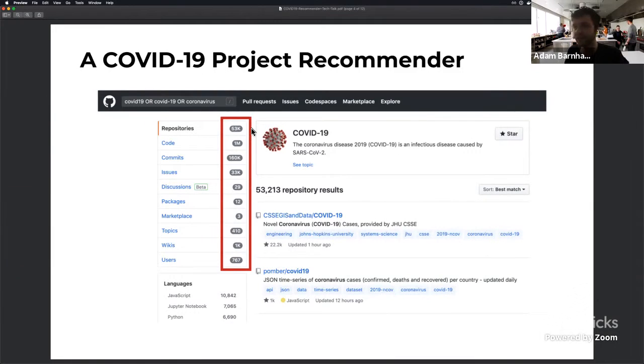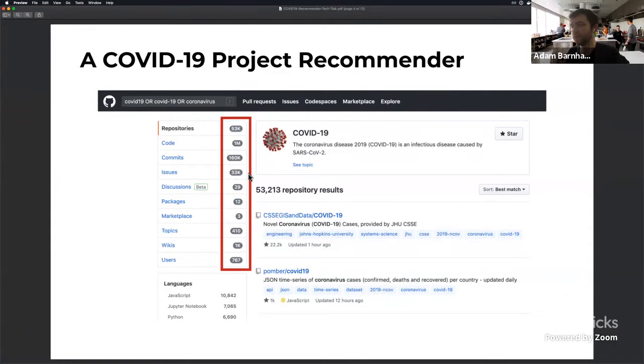But you can quickly see that if you search for a couple different terms that people use to reference this, there's over 53,000 repositories right now that are being contributed to. Millions of lines of code, tons of commits, tons of different people contributing to this, and it can quickly become overwhelming to find a project that really fits with what you're hoping to contribute to or what you're hoping to use or learn from. So that's the whole goal of this project: to help people better find projects they can contribute to.